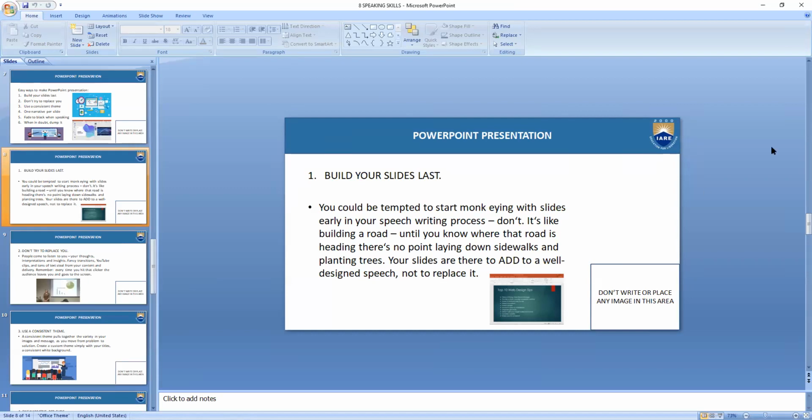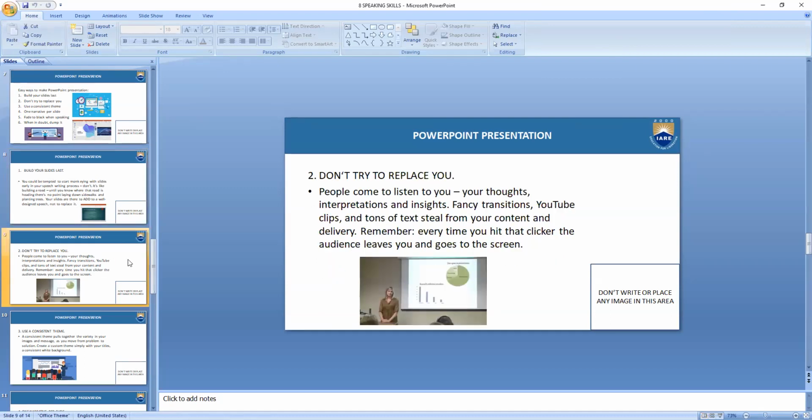Why do you think we are using slides? We are using slides to enhance our presentation. It's not designed to replace you. Instead of you, the slides are being shown. No, it is not like that. It is going to help us to give a better presentation. Don't try to replace you. People come to listen to you, your thoughts, interpretations, insights. Fancy transitions, YouTube clips, and tons of text steal from your content and delivery. Remember, every time you hit that clicker, the audience leaves you and goes to the screen.